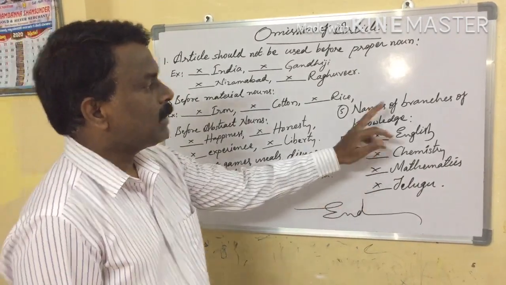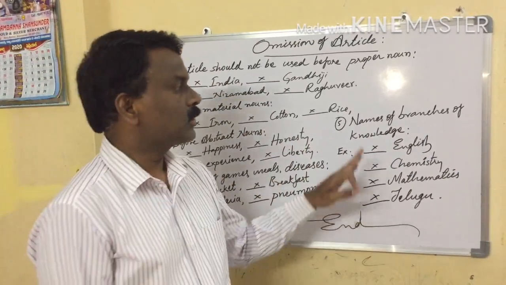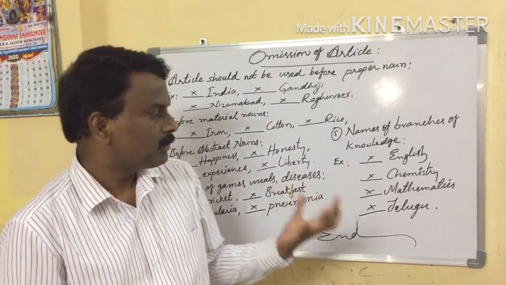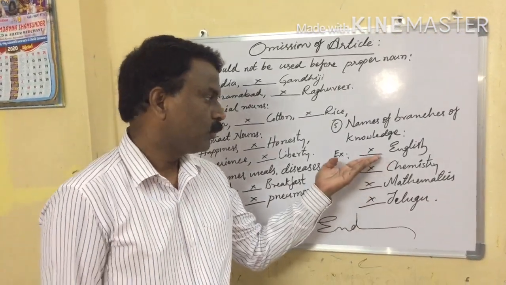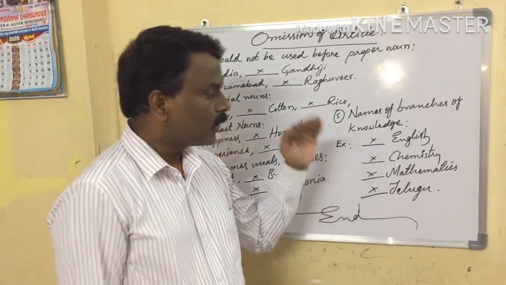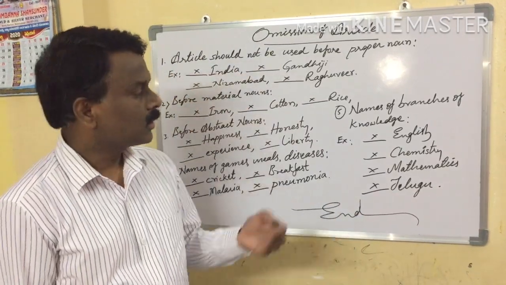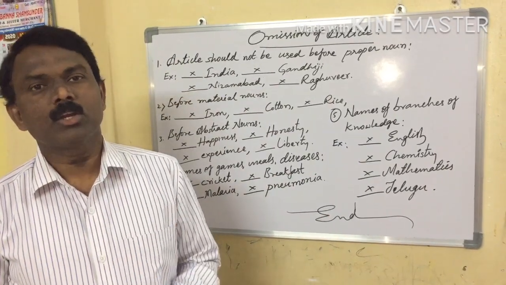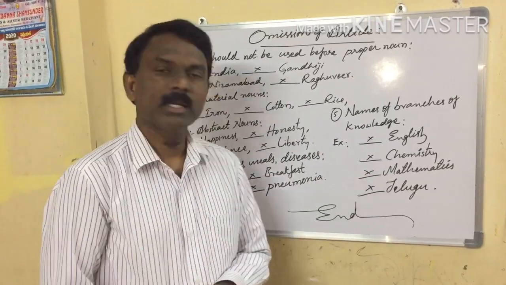Next one, names of branches of knowledge. Article should not be used before names of branches of knowledge. For example, here simply we can take subject titles. English. We can't use the English or an English or a English. Simply English. Or chemistry, mathematics, Telugu, commerce, computer science, civics, political science, economics. These are all branches of knowledge. So we need not take any kind of article.